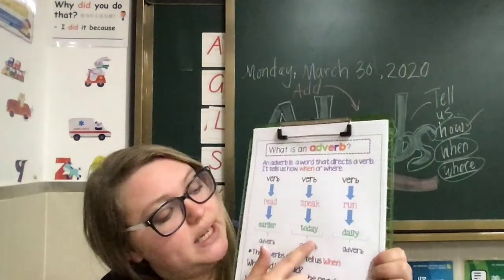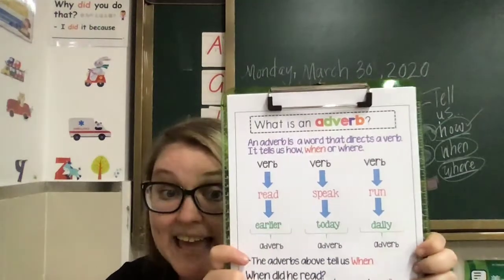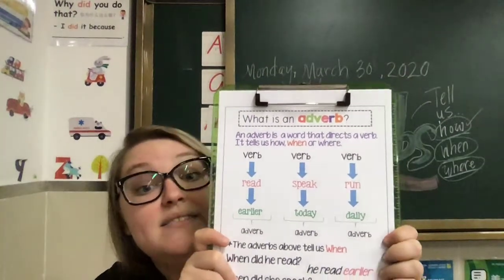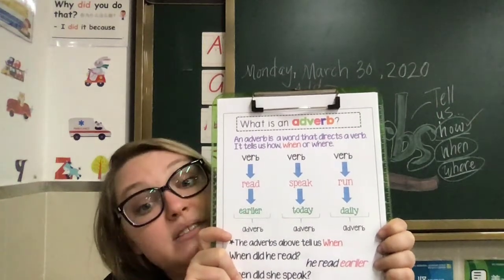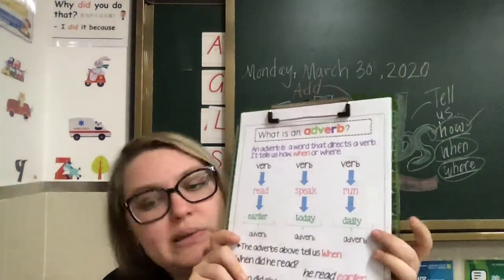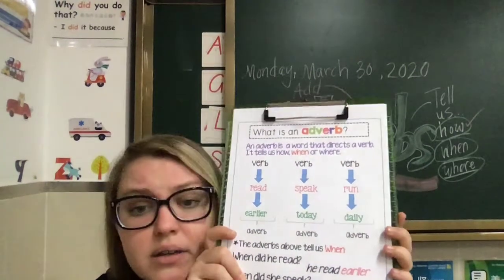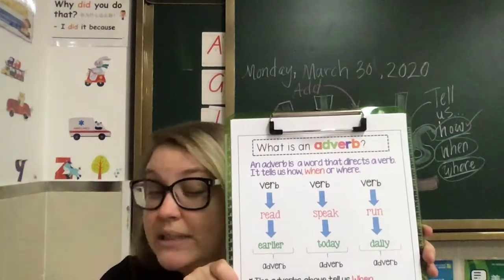Now, when did they speak? Well, she spoke today. We spoke today, right? It already happened, but it happened today, right? Now, when did they run? When did they run? When do they run? They run daily. Do you know what daily means?